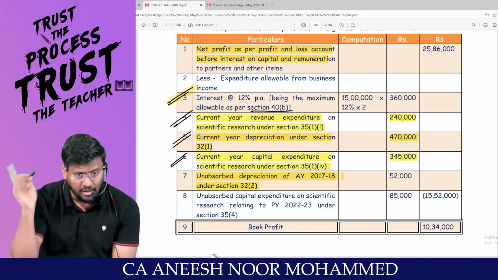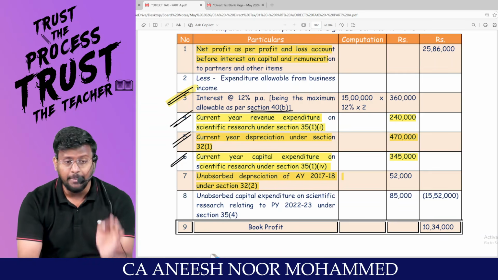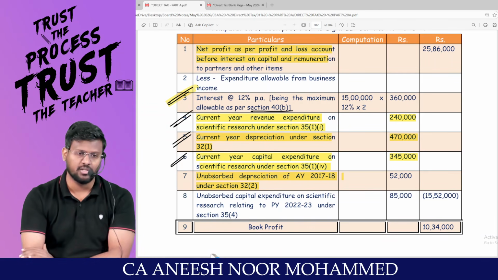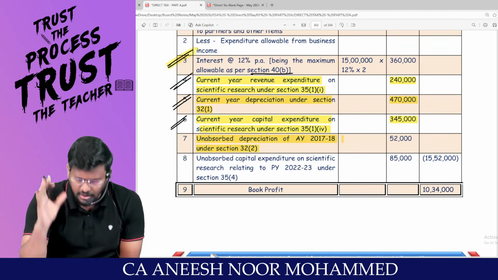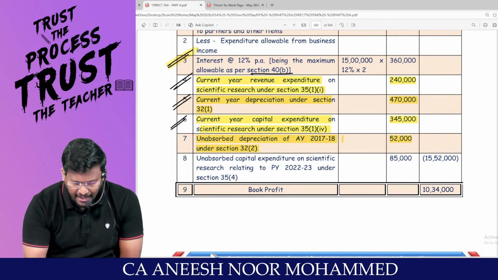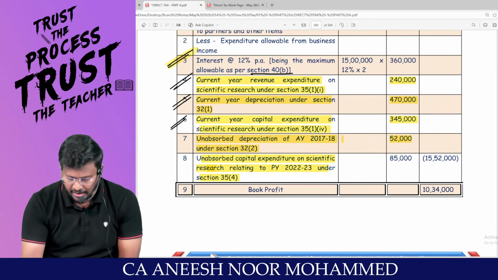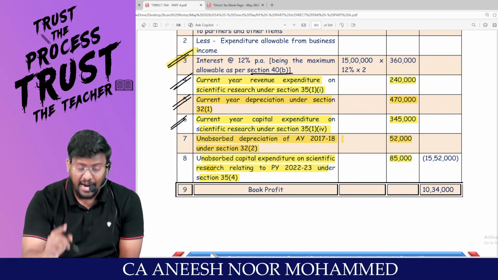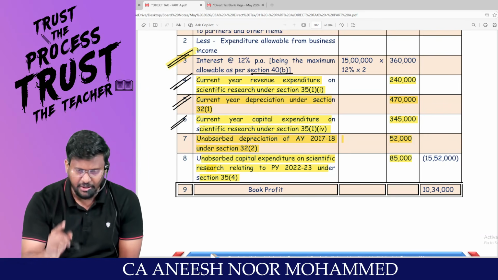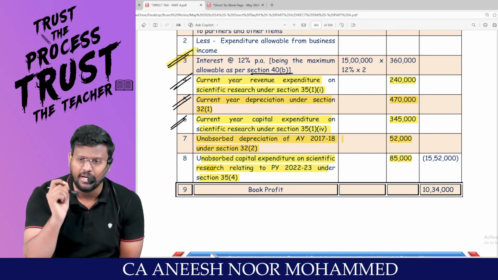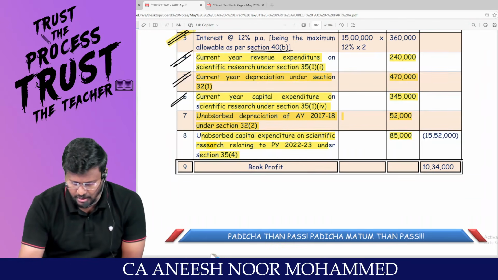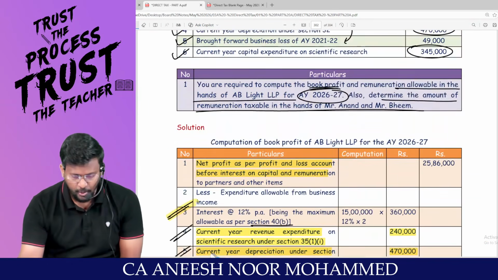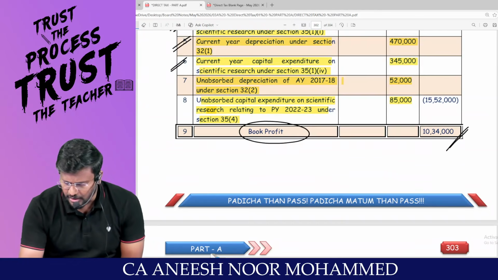Unabsorbed depreciation of the earlier year also can be reduced, because unabsorbed depreciation should be treated as current year depreciation. Already when I explained section 32, I have highlighted. So I have reduced all the current year items. And unabsorbed capital expenditure on scientific research, also I have reduced, 85,000. Because unabsorbed scientific research expenditure should be treated in line with unabsorbed depreciation rule. So all the expenditure I have reduced, I will be getting book profit. So 10,34,000 is the book profit.